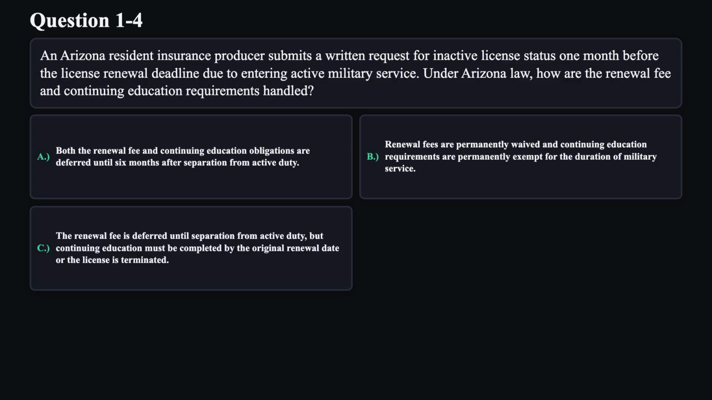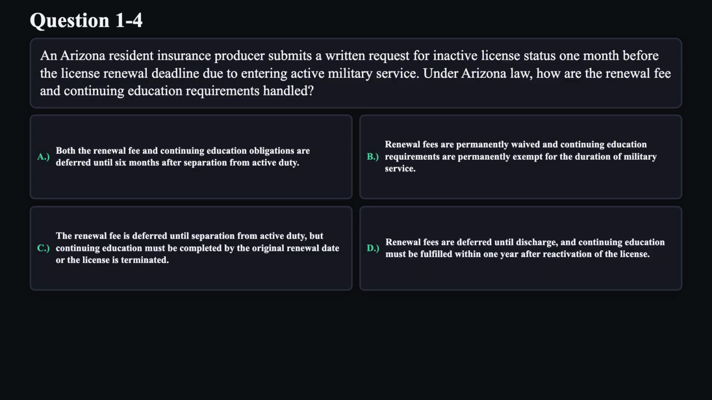C. The renewal fee is deferred until separation from active duty, but continuing education must be completed by the original renewal date or the license is terminated. D. Renewal fees are deferred until discharge, and continuing education must be fulfilled within 1 year after reactivation of the license.